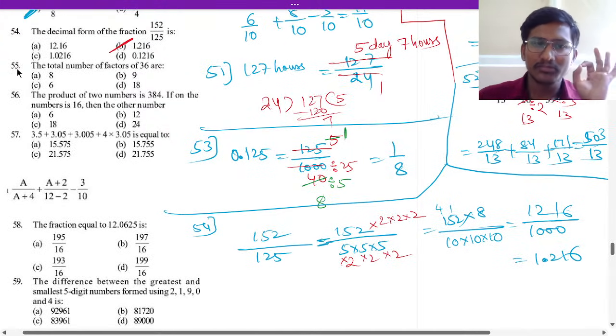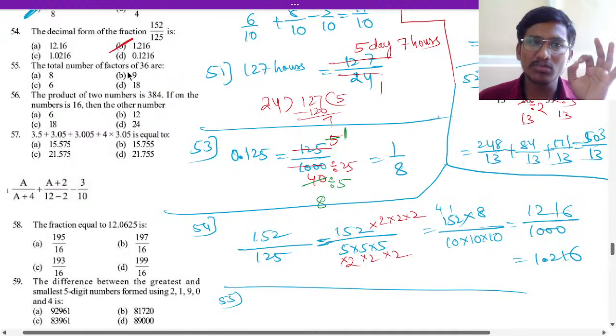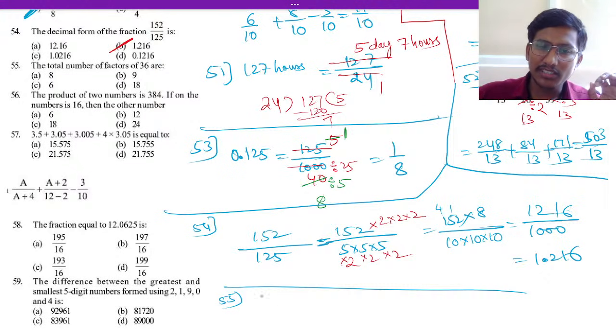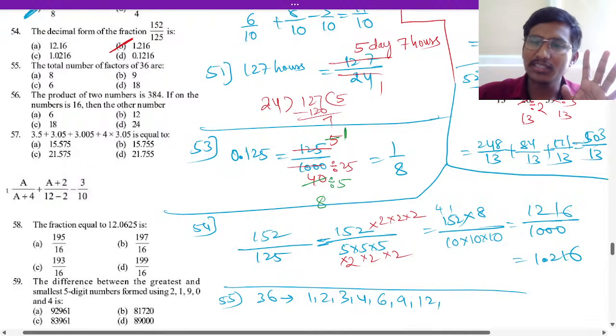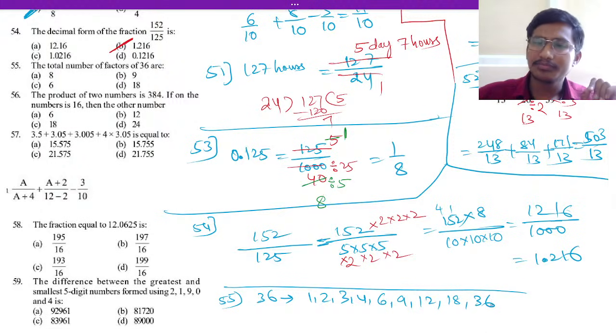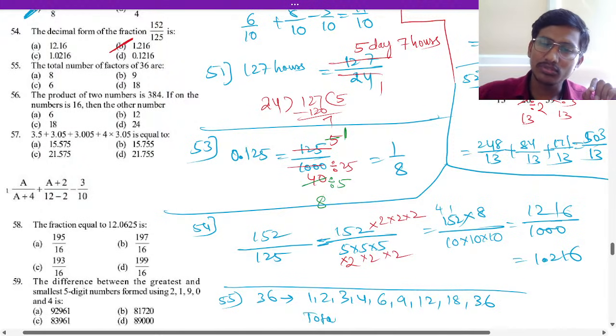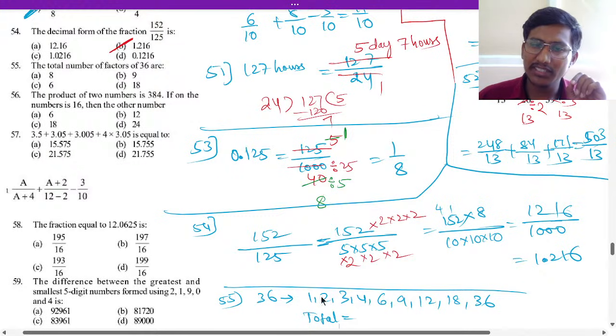Okay, so the 55th question is the total number of factors of 36. What are the factors of 36? That is 1, 2, 3, 4, 4 nines, and then 6 6s, and then 9 4s, 12 3s, and then 18 2s, and then 36. So how many are there in total? If you count it, that is 3, 3, 6, 3, 9. So 9 factors are there. The answer is option B here.